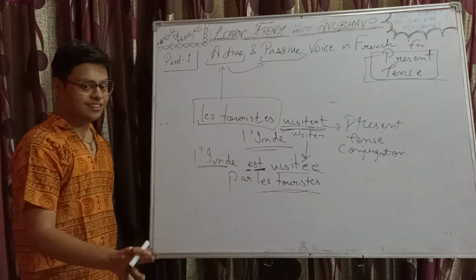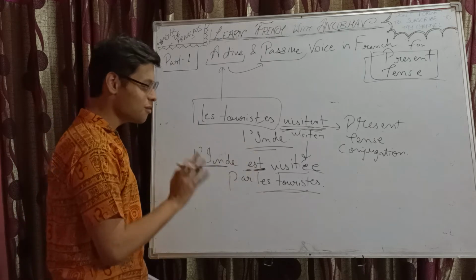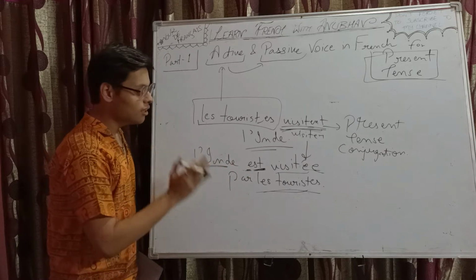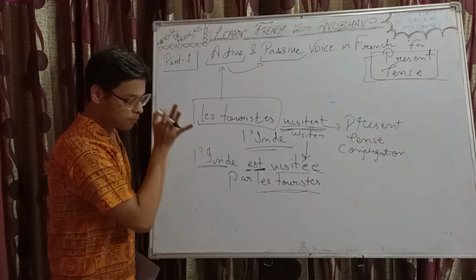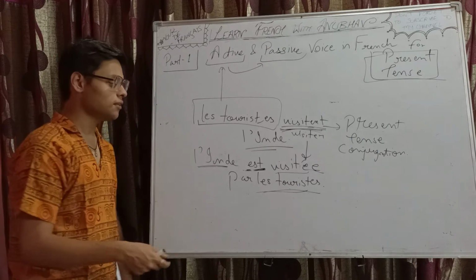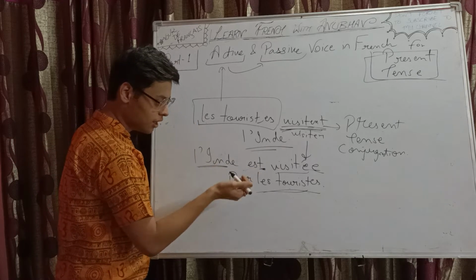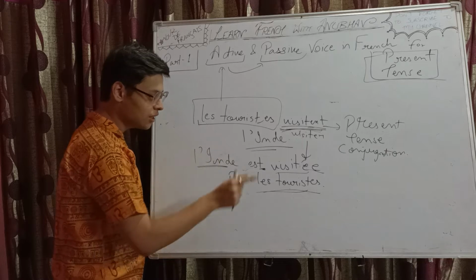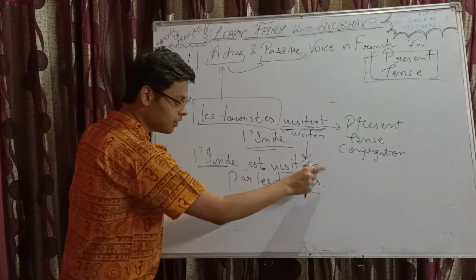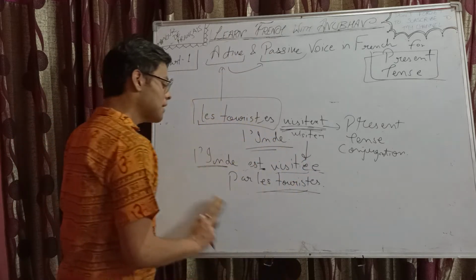Rather, better forget it. Better forget this être passé composé thing, because you may commit mistakes in switching the subject and then conjugating. Just remember, subject gets switched. There are some impersonal sentences as well, which we will be discussing in today's video. Subject gets switched, the verb is first we conjugate être in the present tense in accordance with the new subject, then we add the past participle of the main verb, followed by the verb agreement. So this was your example for active and passive.